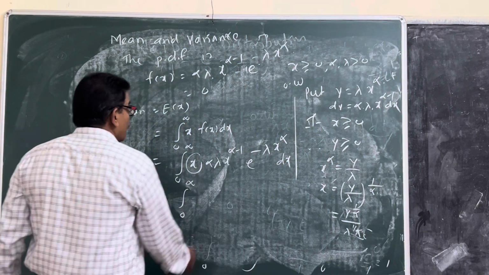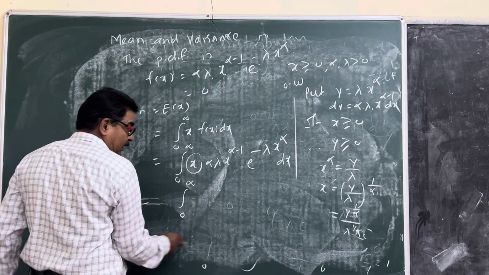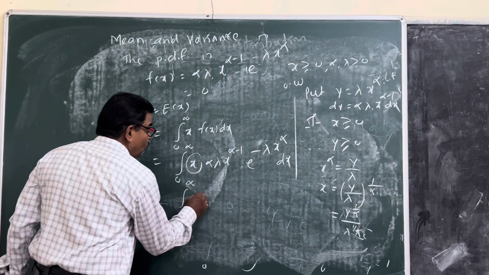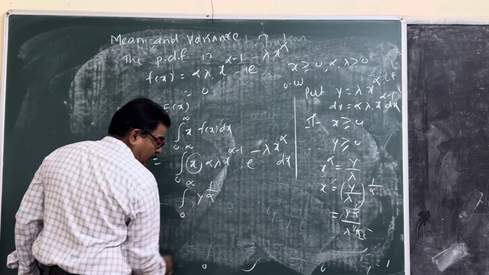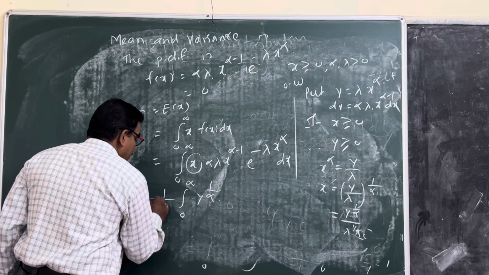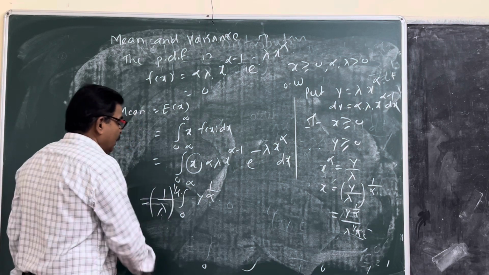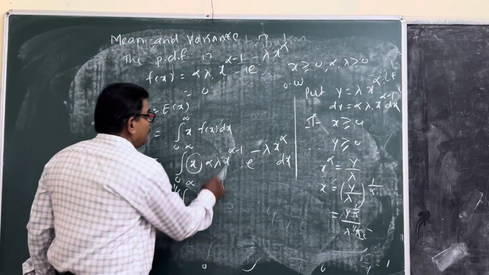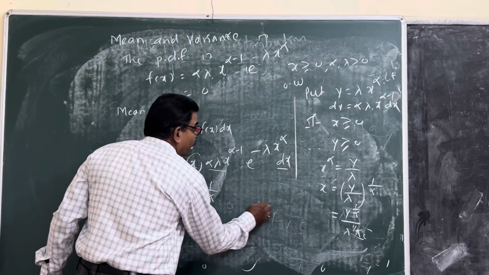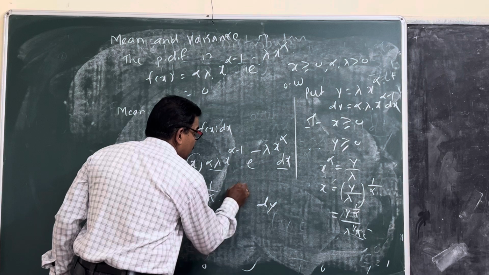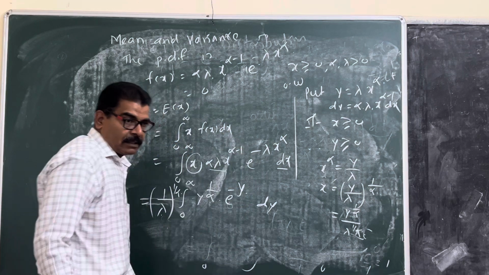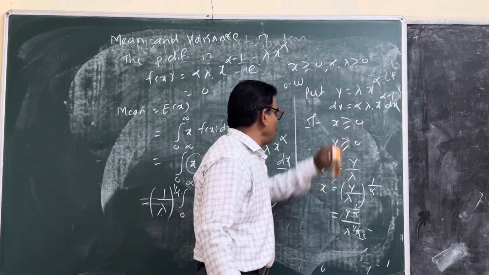Substitute here: y raised to 1 upon alpha over lambda raised to 1 upon alpha, times e raised to minus y dy.